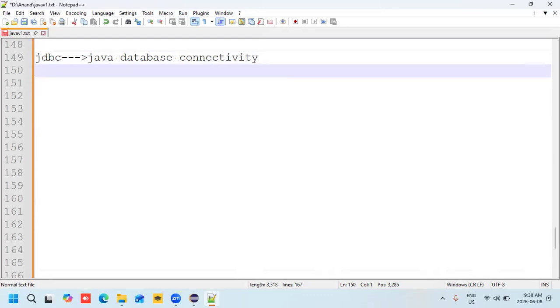But how can we store the Java application data in a data warehouse or database? That is what we are going to see now. This concept exists only for the purpose of storing the data inside the data warehouse.